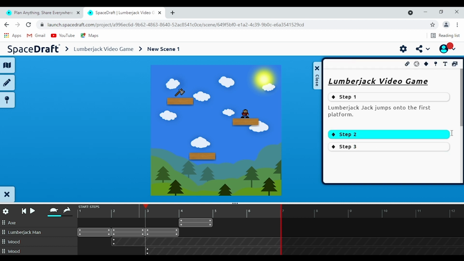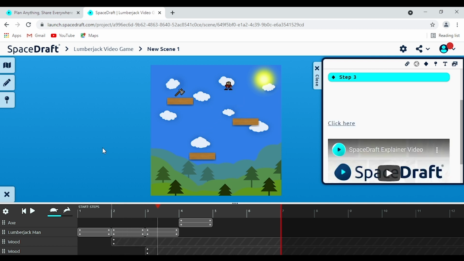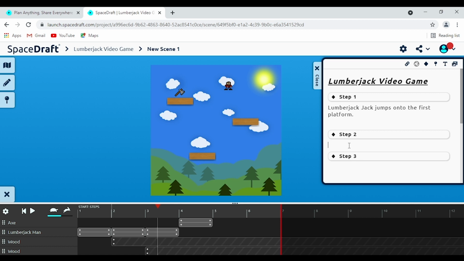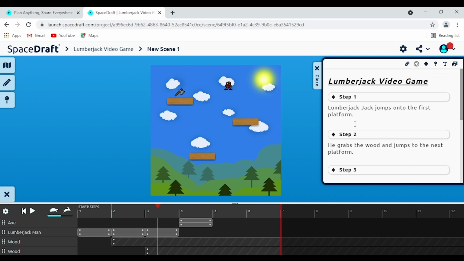There you have it. So let me move down. There we go. So what do we reckon happens here in the second step? Let's play it through and find out. So he jumps over to the next platform and gets the wood. So we'll type that in there, a little copy paste, and we've got our text in there. This is a really great way to personalize the action that's happening within the scene.